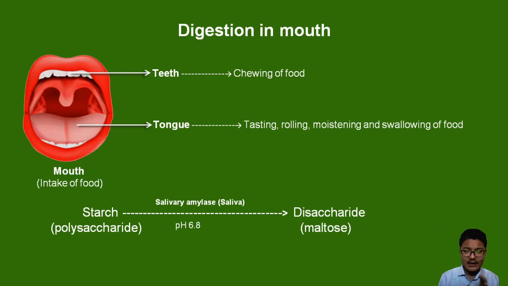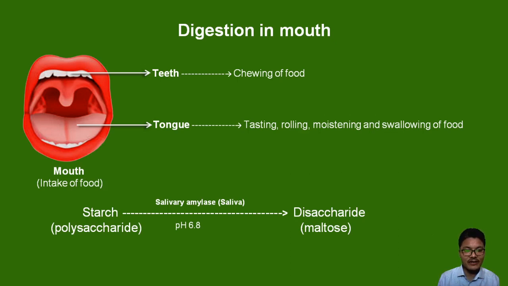Now in the mouth, in the oral cavity, 30% of the carbohydrates are digested. Usually carbohydrates are in complex form, polysaccharides. Poly means many, saccharide here refers to glucose or carbohydrate. So starch is a complex carbohydrate which is digested or broken down in the mouth with the help of salivary amylase.